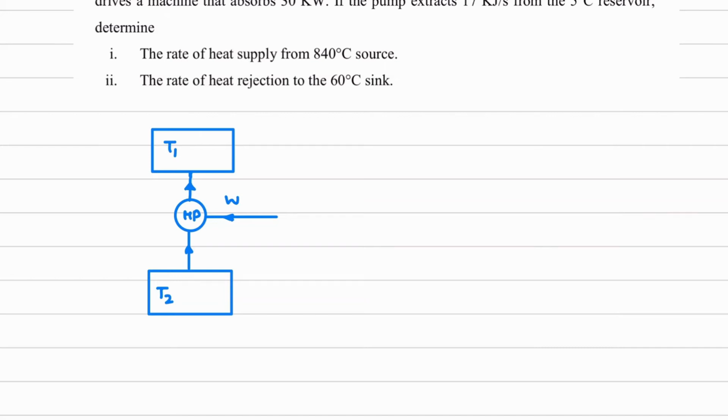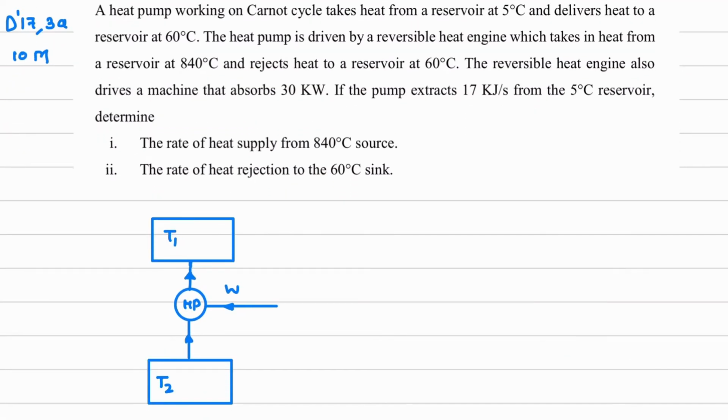Okay, now I'll read the next data. A heat pump working on Carnot cycle. So here I'll write down with certain color as C, just to remember that this is Carnot heat pump. Takes heat from a reservoir at 5 degrees Celsius. So it is taking heat from a reservoir at 5 degrees. So this one is Q1, this one is Q2, and lower temperature reservoir is 5 degrees Celsius. It is given in the question. So 5 plus 273, what is the value in Kelvin? 278 Kelvin.